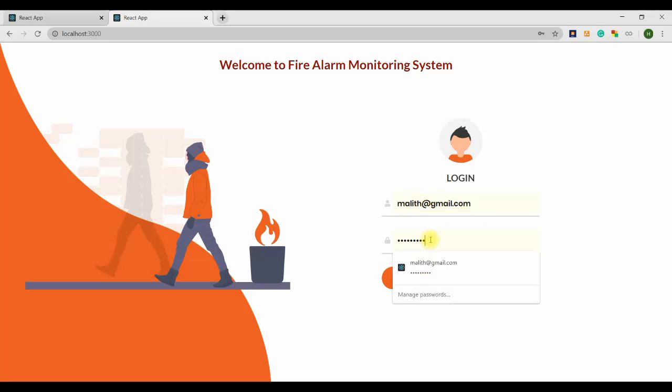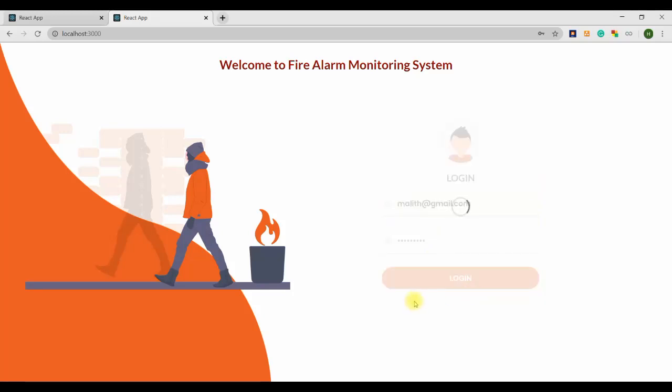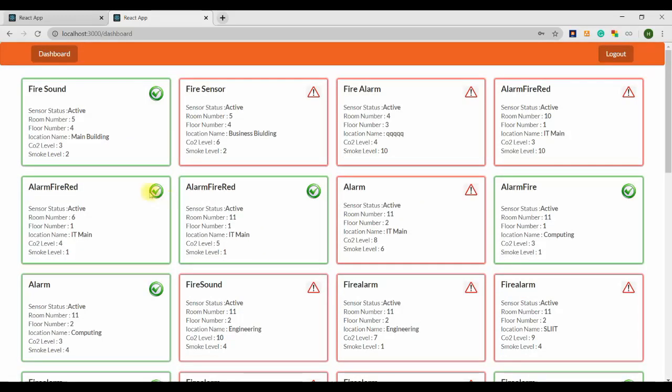We can use a wrong password. Then the system shows something went wrong, invalid email or password. Then type the valid password. Yes, we log into the system.